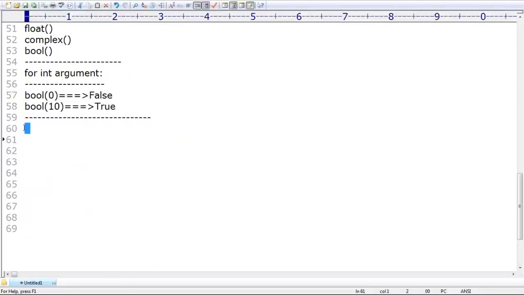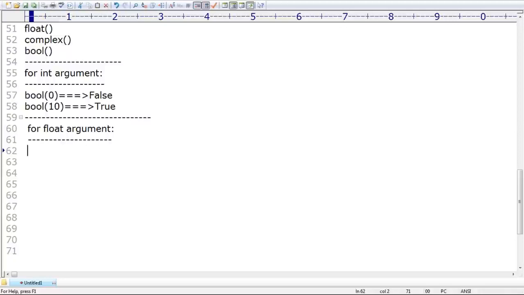Next, the second one. Take very special care. For float argument, what is the behavior, sir? Very simple: if the total number value is 0, then the result is false. Otherwise, the result is true.